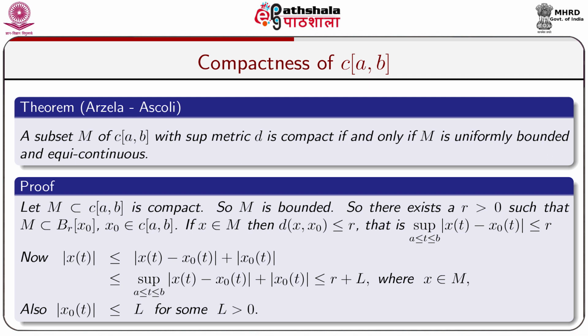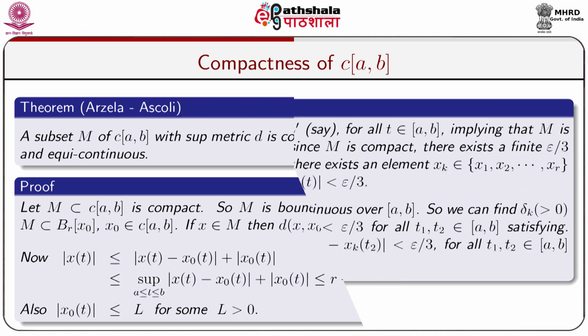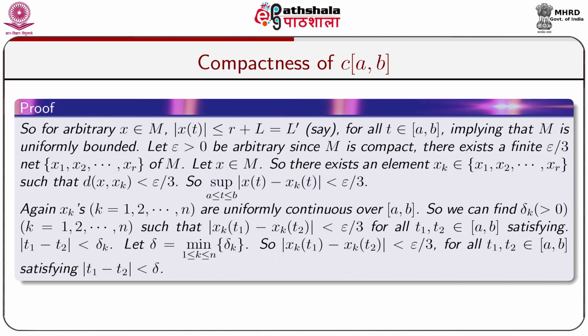Also, |x0(t)| is less than or equal to L for some L greater than 0, due to the fact that x0 belongs to C[a,b], and C[a,b] is the collection of all real valued continuous functions over the closed interval [a,b]. We know that every continuous function over the closed interval [a,b] is always bounded. So, we have |x0(t)| less than or equal to L for some L greater than 0. So, for arbitrary x belongs to M, |x(t)| is less than or equal to R plus L, where R is positive and L is positive. So, R plus L is again positive and it is treated as a constant.